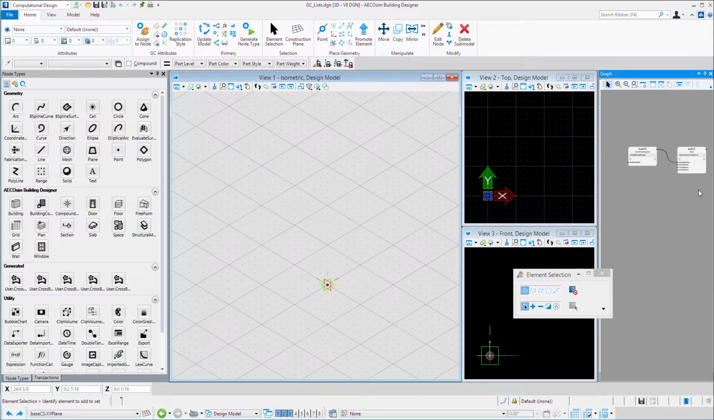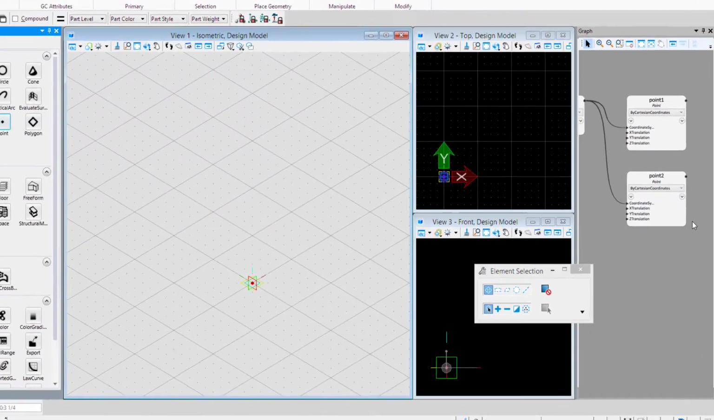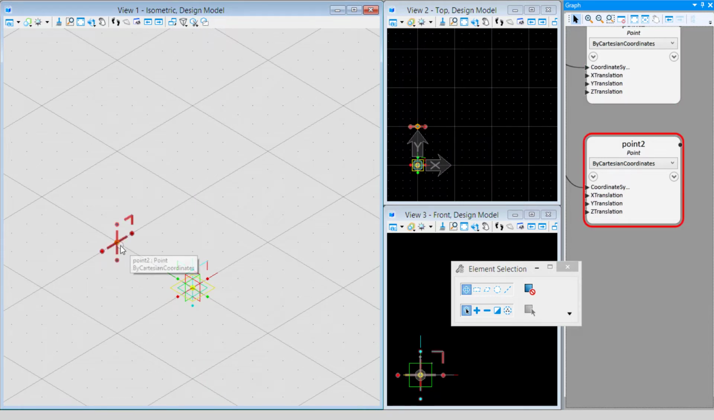If I go over to my graph, I can see that point has been added. And again, it is also at the 00 origin. And for now, we'll just leave it there. Now I'm going to add a second point. So again, I'll just put that on the graph. And this one I'm going to make some modifications to. So first I'm going to change the Y translation, and we'll just put 10 in here so that it moves off our 00 origin up in the Y direction by a distance of 10.